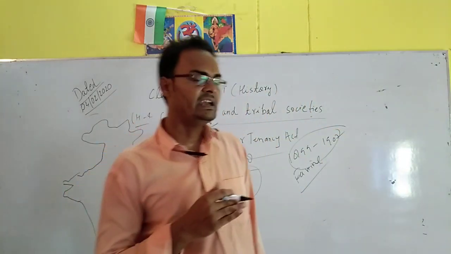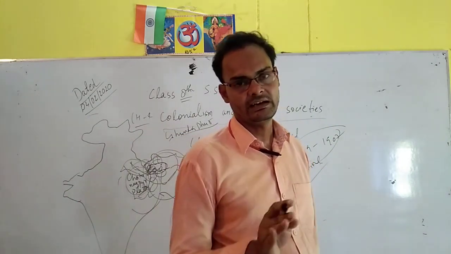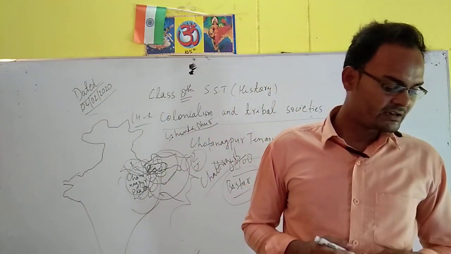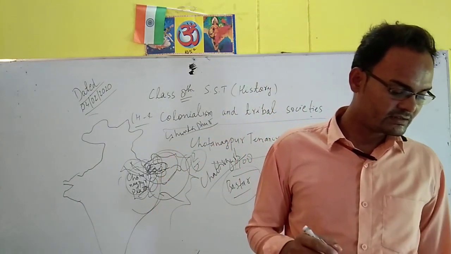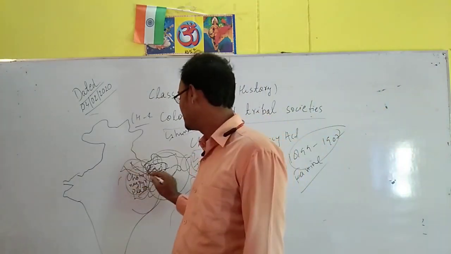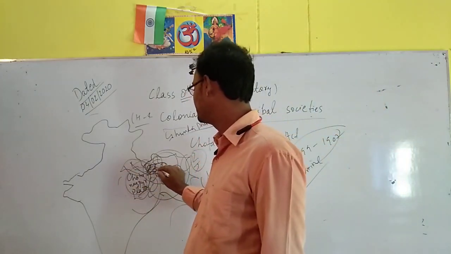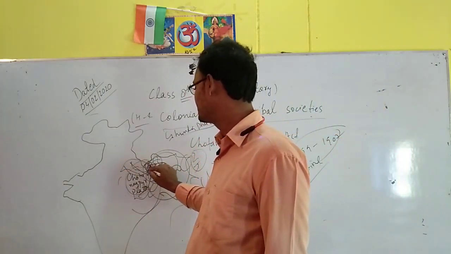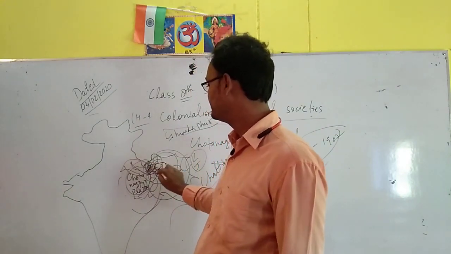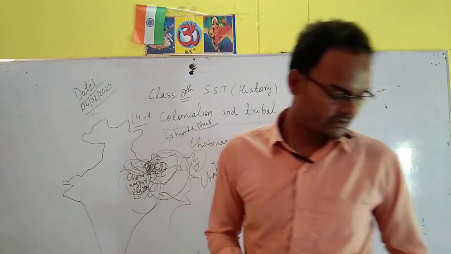In a line, all these hilly areas are located, and the Khasis were in between the Garo and Jaintia.